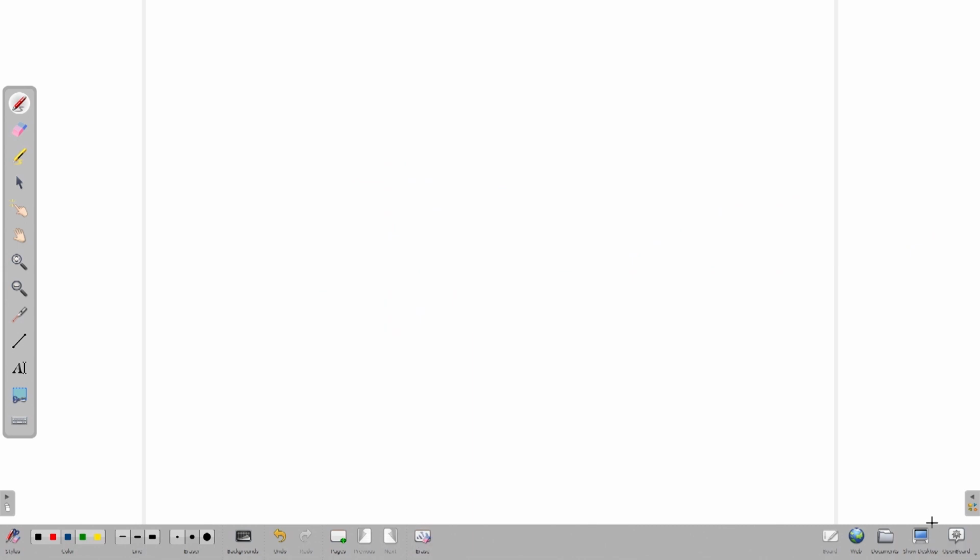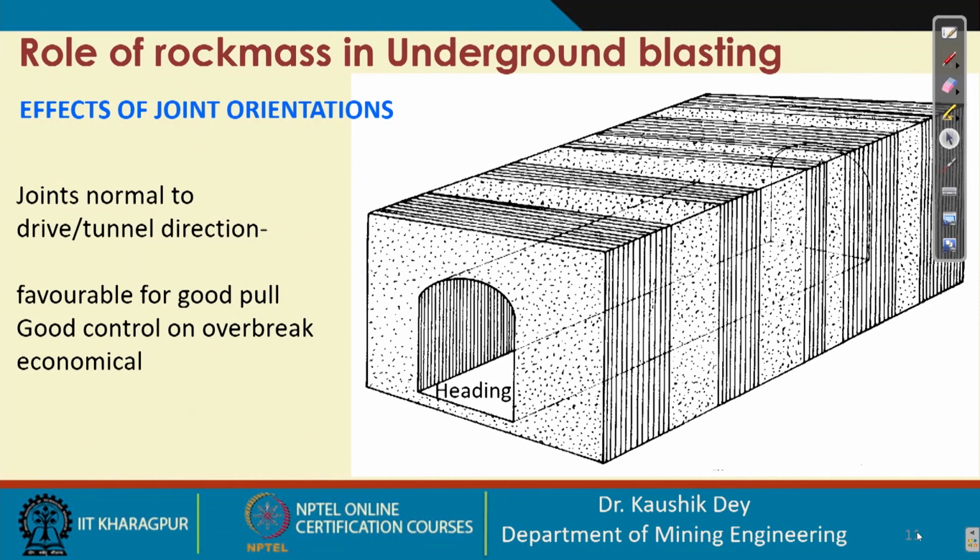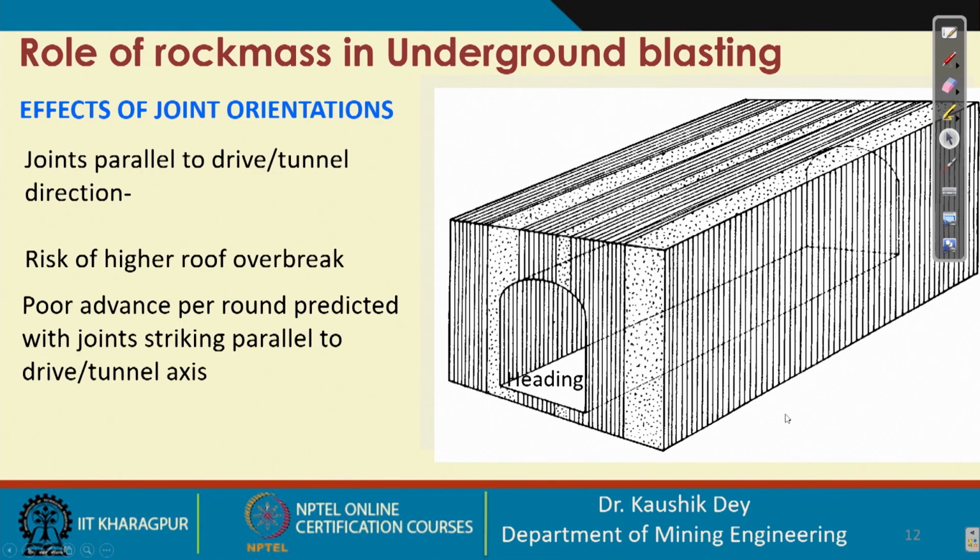So, this is very important, and generally we love to have this type of condition if we find it naturally, but this is a very rare case, and often we cannot have it. We can have the situation where we have joint sets parallel to the driving direction. So, this is the driving direction, and we have joint sets parallel to this.